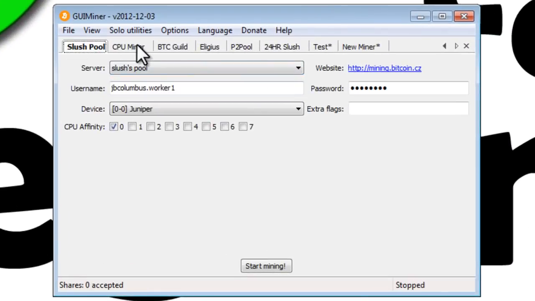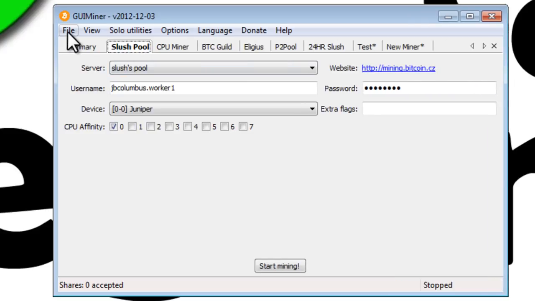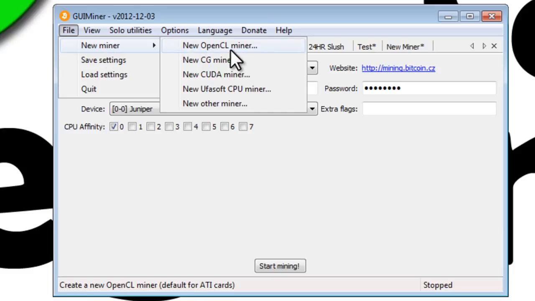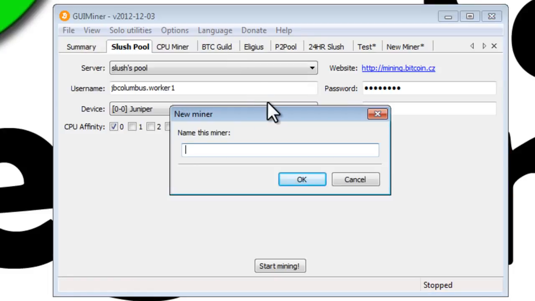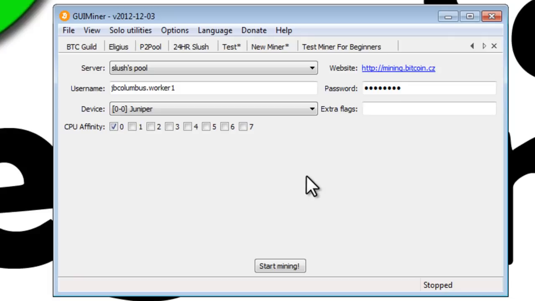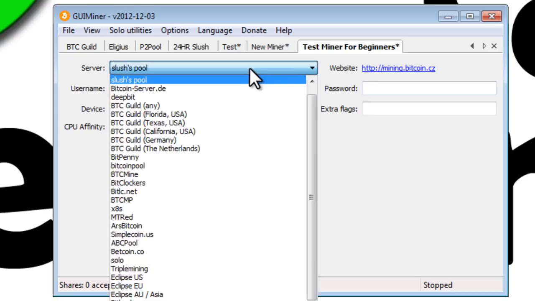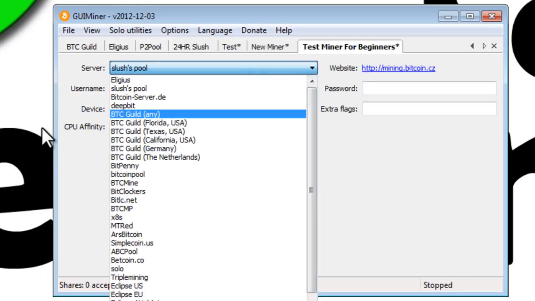Now you probably won't have all of these tabs, but all we need to do is click on File, New Miner, Open CL Miner, and we're going to give this new miner a name. So you can name this whatever you'd like. I'll call this Test Miner for Beginners. Great. And that will show us a screen similar to this, but we don't have a username and we don't have a password, and the server is the pool that we're going to join. And that brings me to my next point.